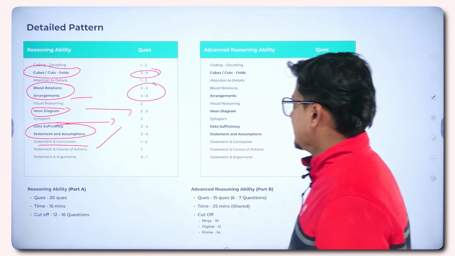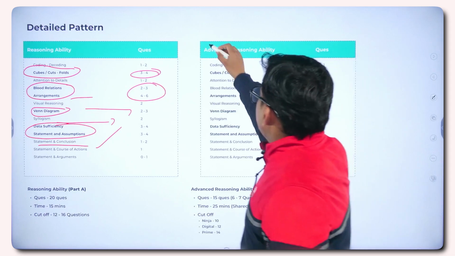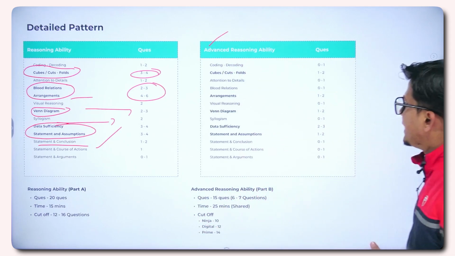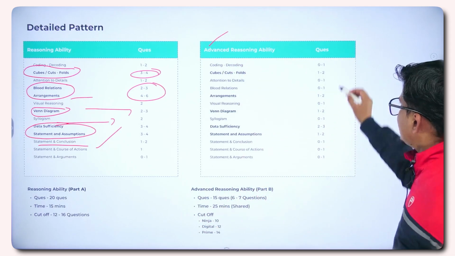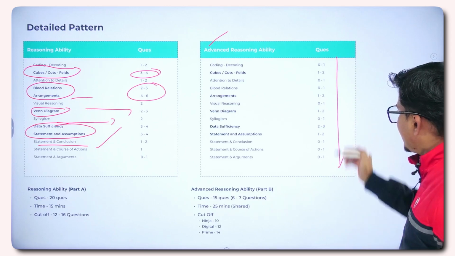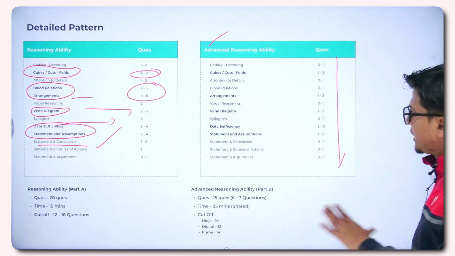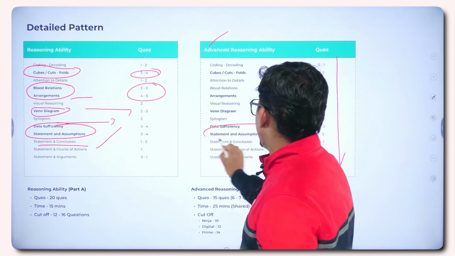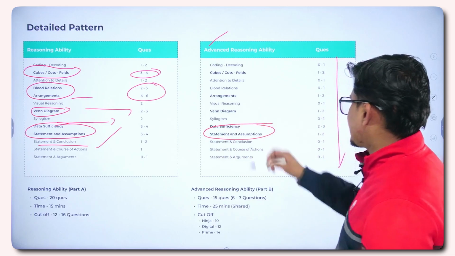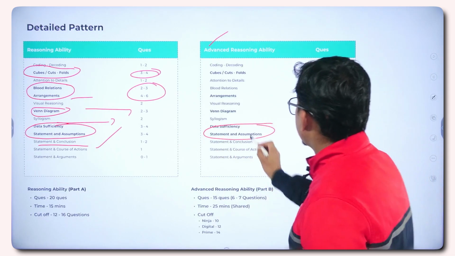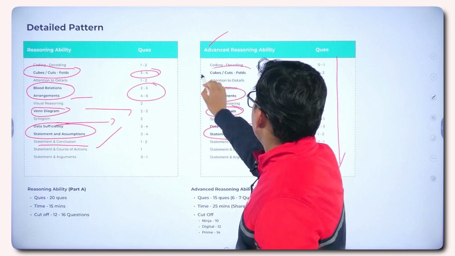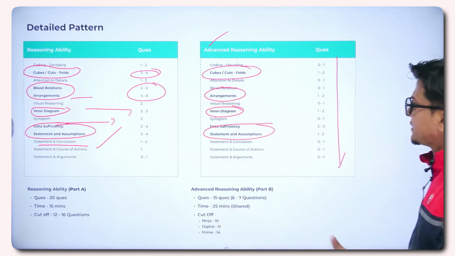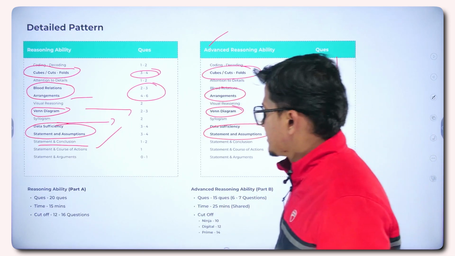If we discuss the advanced reasoning ability questions, then we can see the examination weightage is almost linear among all the topics. But if I talk about the most important, then data sufficiency, statement and assumption based questions, Venn diagram, arrangement, and cubes, cut and fold hold the maximum number of questions.